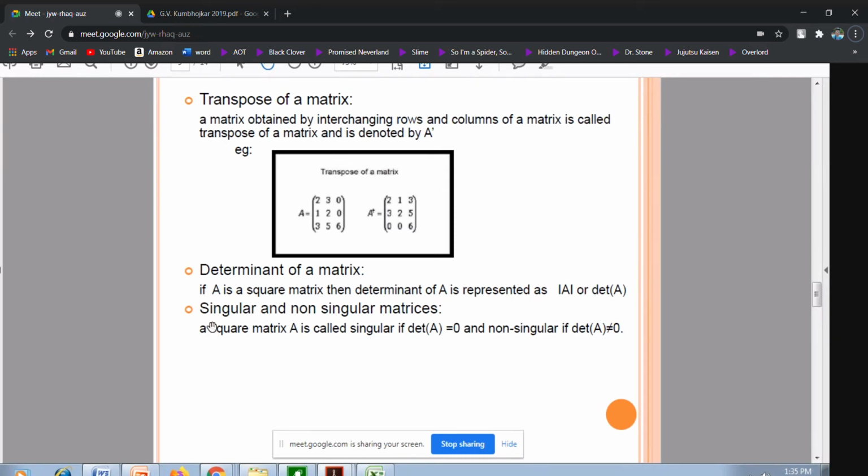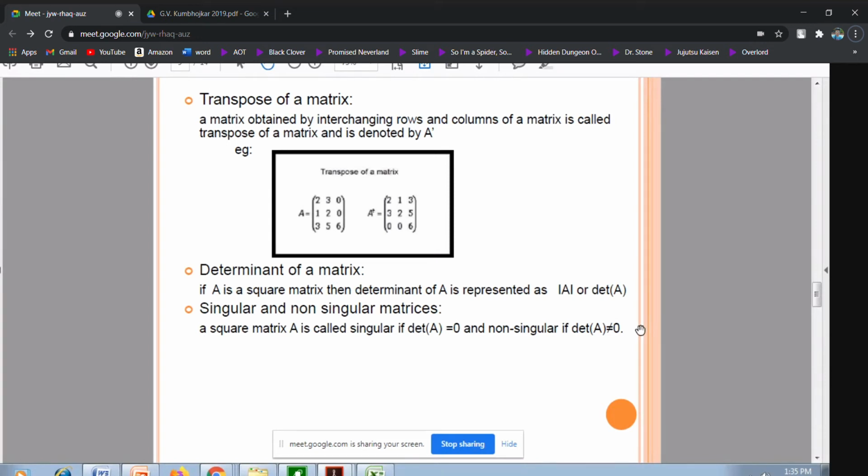In a similar manner, here I have singular and non-singular matrices. A square matrix A is singular whenever the determinant of A is equal to 0. And for a non-singular matrix, the determinant of A is non-zero. So I require a non-singular matrix for searching something.